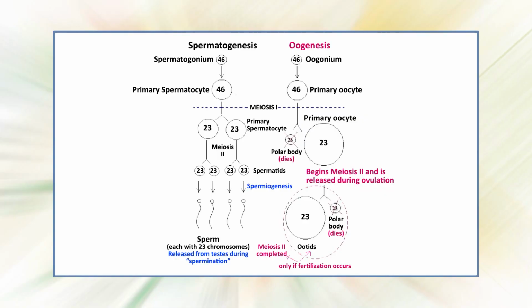Dear students, now let's move on to the main topic, gametogenesis. The process of formation of haploid gametes from the undifferentiated diploid germ cells in the gonads for sexual reproduction is called gametogenesis. It's of 2 types, spermatogenesis, which is the formation of male gametes, that's spermatozoa, and oogenesis, which is the formation of female gametes, that's ova.